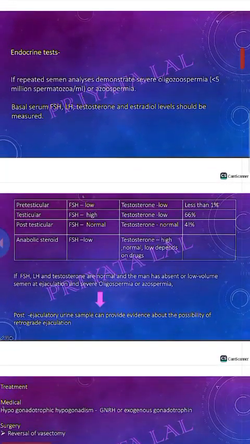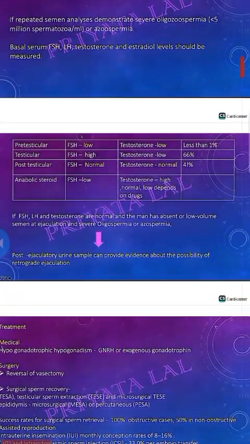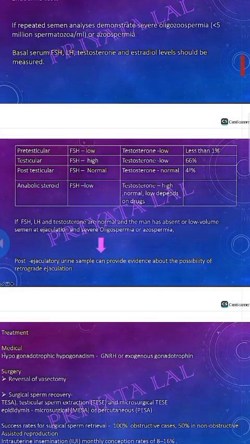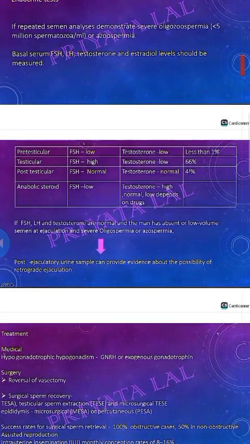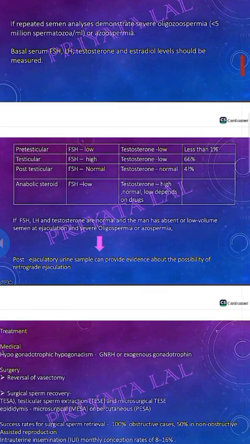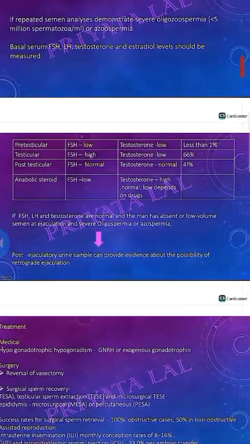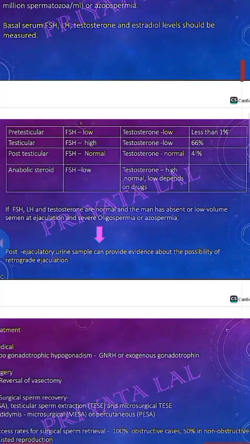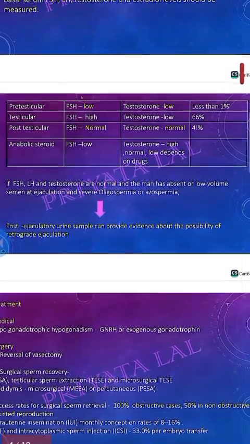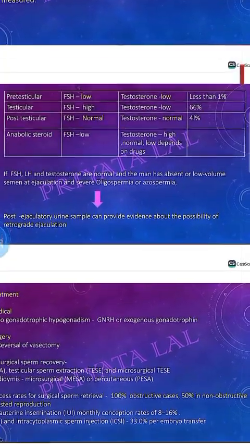Okay. So how will you diagnose whether it is a pre-testicular, testicular or post-testicular cause? When FSH and testosterone are both low, it means it is a pre-testicular cause. When FSH is high but testosterone is low, it means a testicular cause. When FSH and testosterone are both normal, it means post-testicular. If the male is taking anabolic steroids, he has low FSH and the testosterone is high, normal or low depending on the drugs.